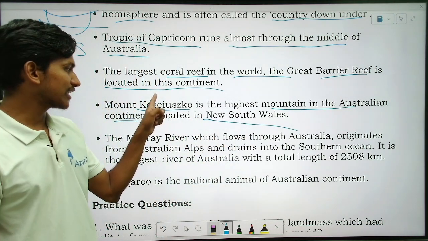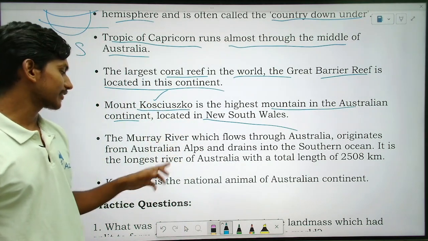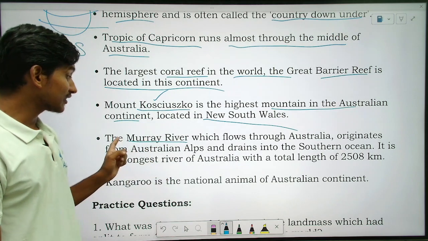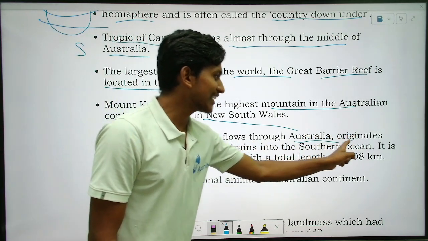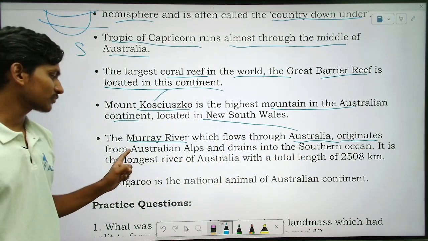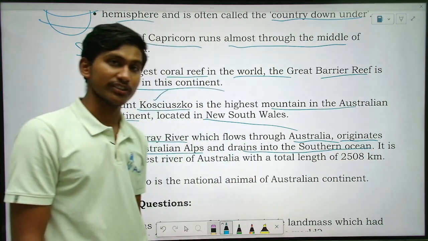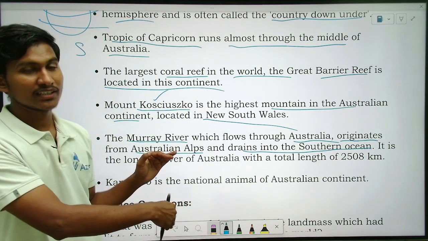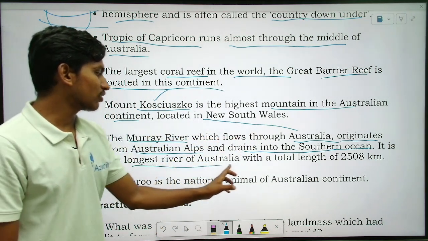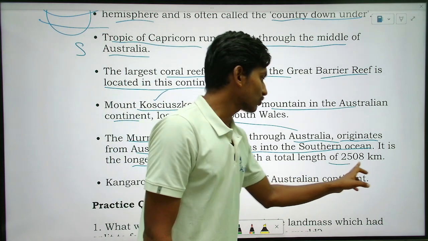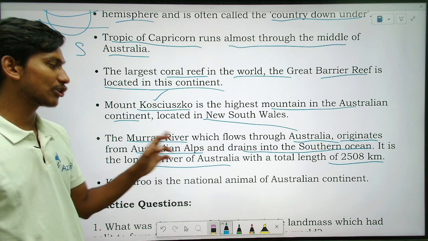So the river Murray, which flows through Australia, originates from the Australian Alps and drains into the Southern Ocean. So it is the longest river of Australia. How much long it is? 2508 kilometers. Okay.